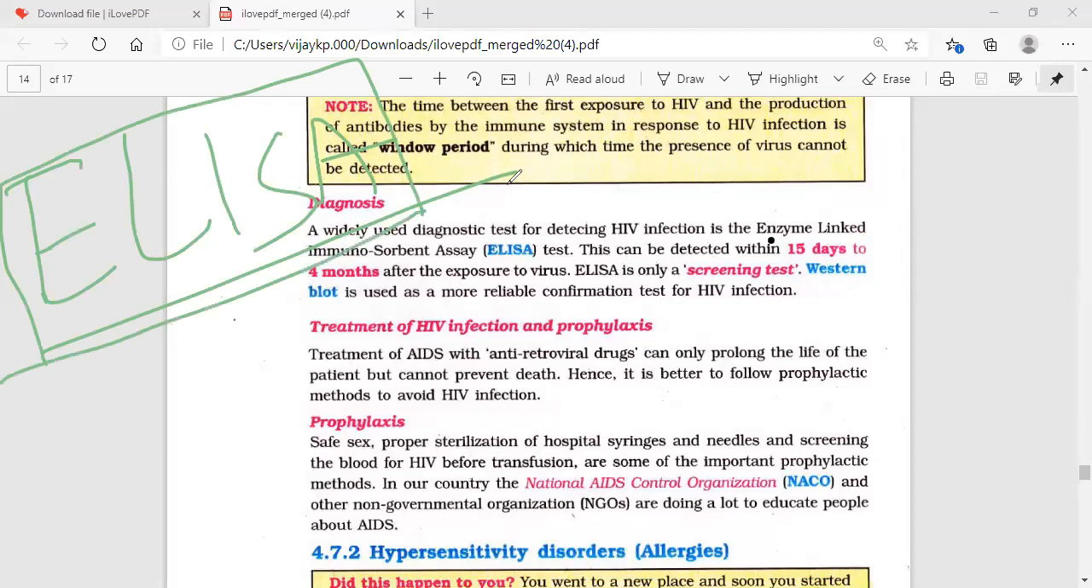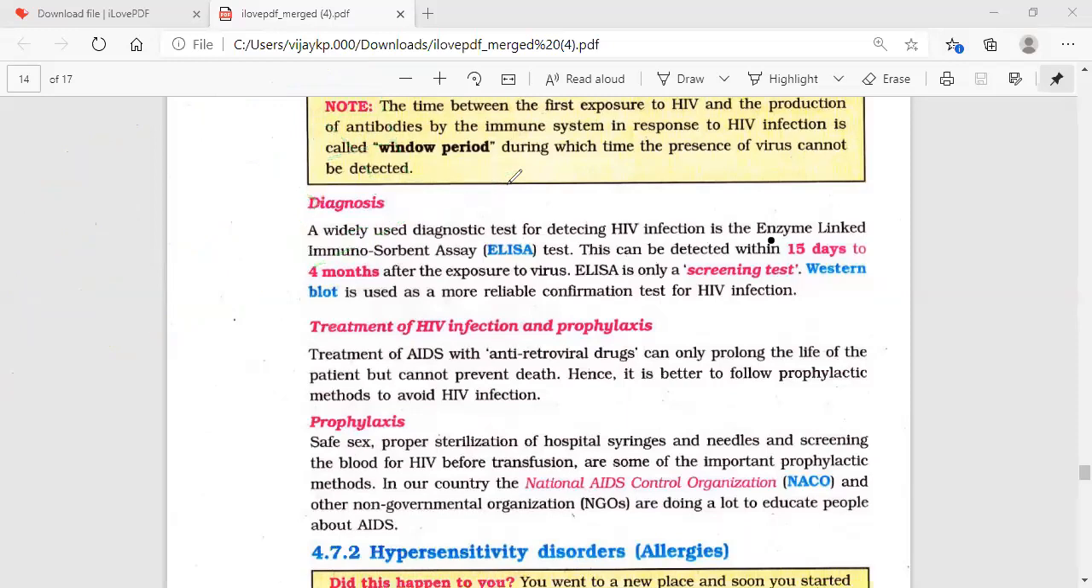ELISA, enzyme-linked immunosorbent assay, in general is just a screening test. Sometimes a false positive or a false negative can come in this case. But if you want exact confirmation, use the Western blot technique. Western blot is used as a more reliable confirmation test for HIV infection. So remember: ELISA is the screening test, and Western blot is the more reliable confirmation test.